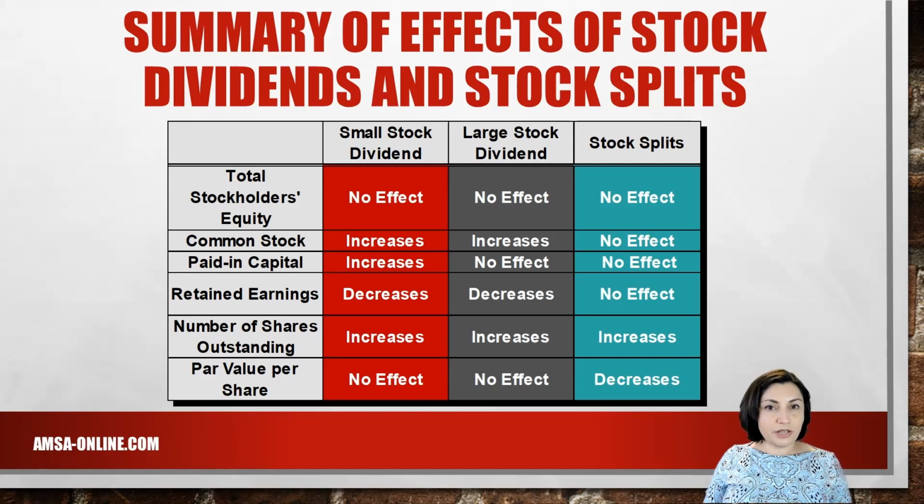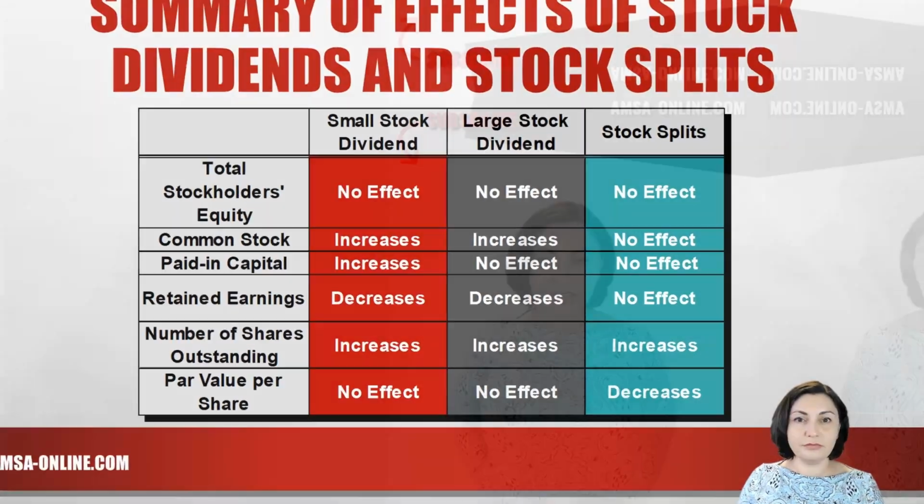It is not affected by large stock dividends or stock splits. Retained earnings are decreased when stock dividends are issued, but are not affected by stock splits. Both stock dividends and stock splits increase the number of shares outstanding. And finally, only stock splits decrease par value per share.